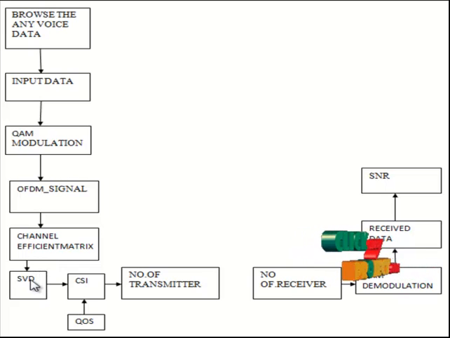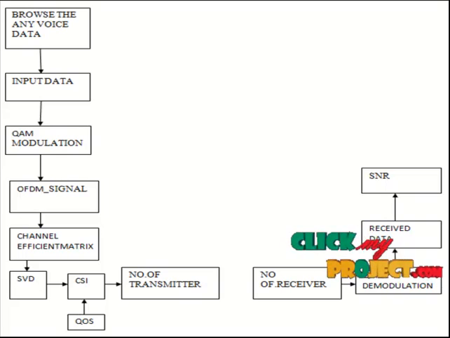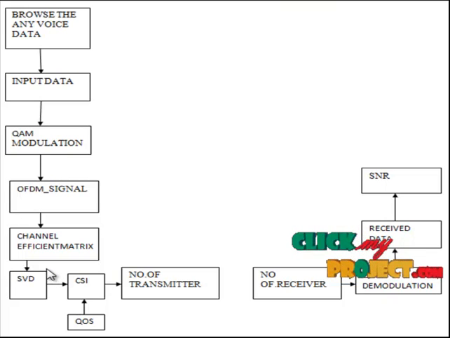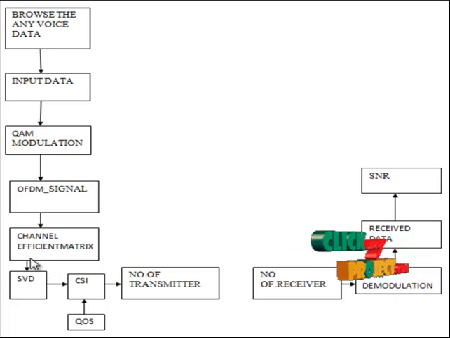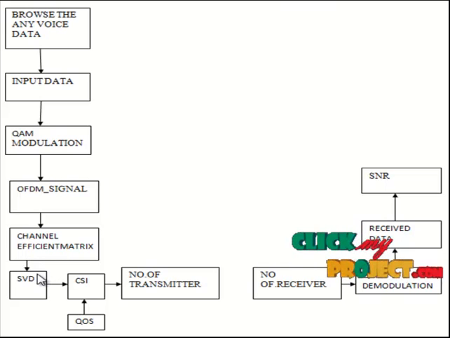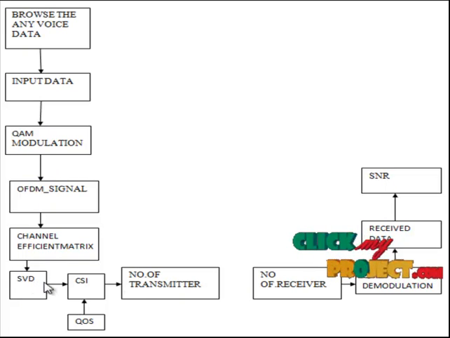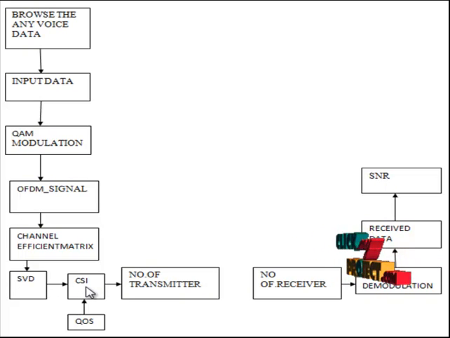Then they go to the SVD method. The SVD method is the singular value decomposition method. The SVD method is used to estimate the number of channel matrix levels at the transmitter and receiver levels. The OFDM signal is modulated by the SVD method. Then the SVD method goes to the CSI window. The CSI window is the full form.